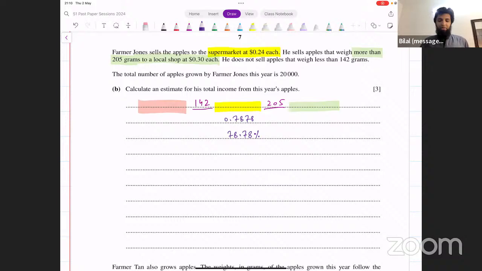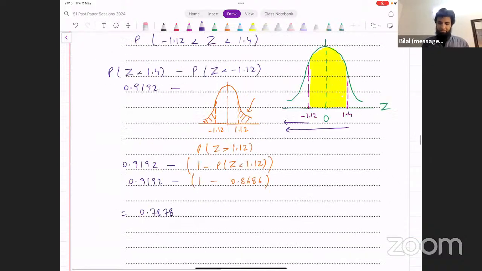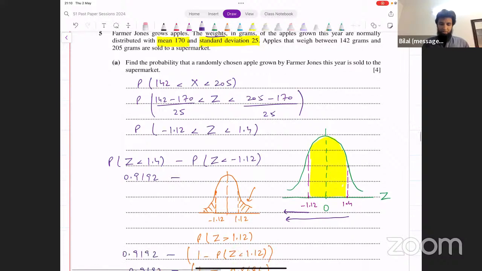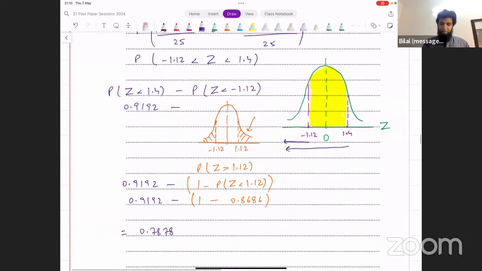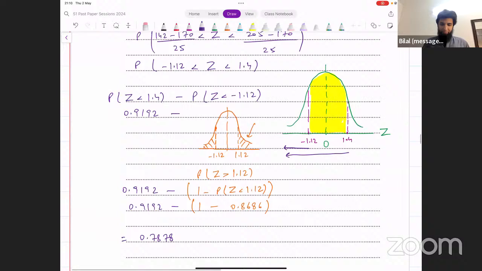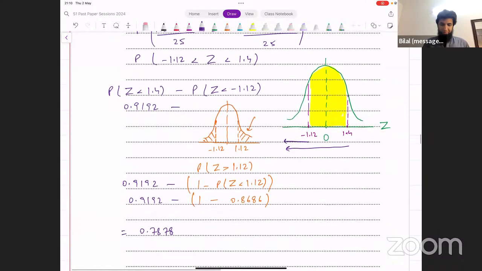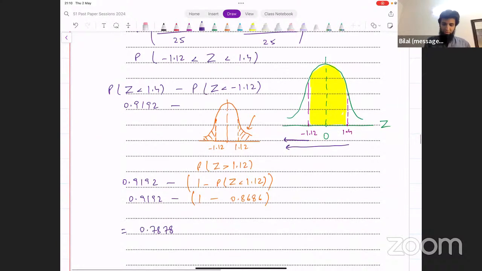Now, what about the ones on the sides? Can we figure those out somehow? Are we given any information about that? No. But have we found any of that in the working that we did in the first part? Okay, so this is what we found.